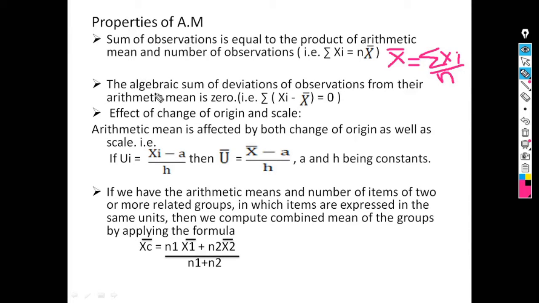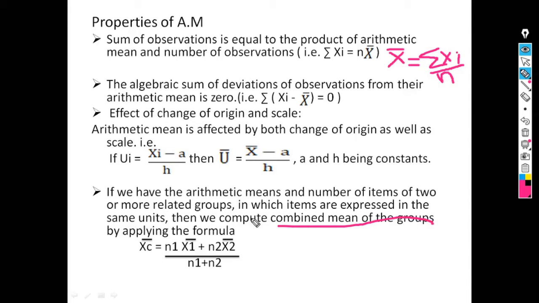Second property is that the algebraic sum of deviations of observations from their arithmetic mean is 0, that is summation of xi minus x bar is always 0. Next property is effect of change of origin and scale. If ui is equal to xi minus a upon h, then u bar is equal to x bar minus a upon h.